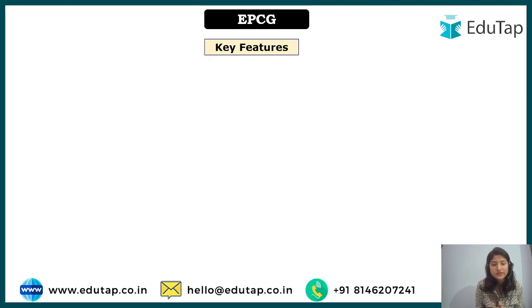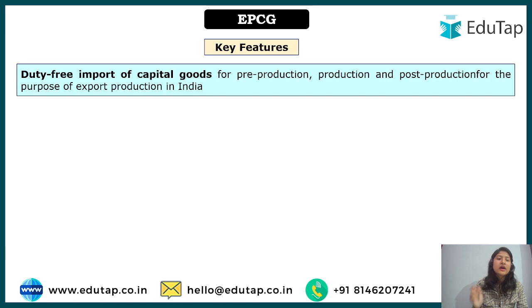Now what are the key features? This is a very important slide. There is a lot of data present here. However, we are going to understand this comprehensively in this session, so there are no doubts. First of all, we have understood the duty free import of capital goods. What does this duty free import mean? 0% custom tax will be associated with these capital goods, and these capital goods will be used for pre-production, production or post-production for the purpose of export production.